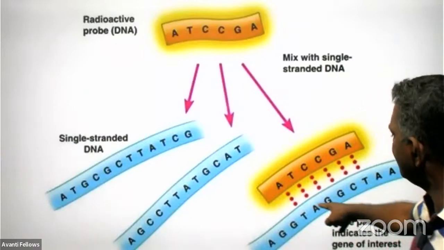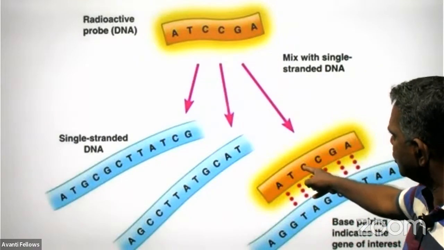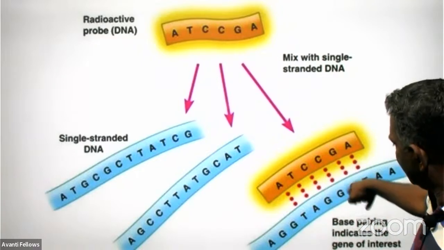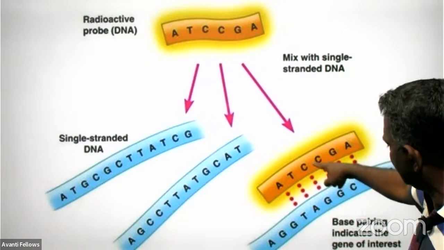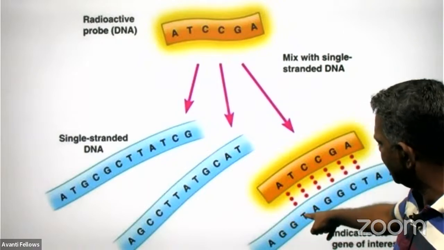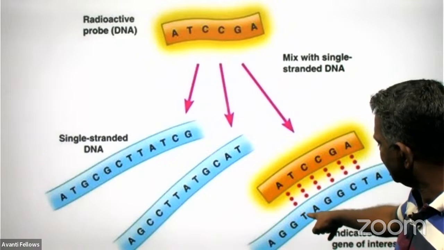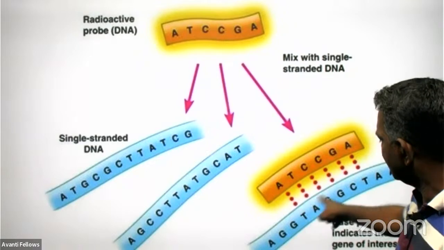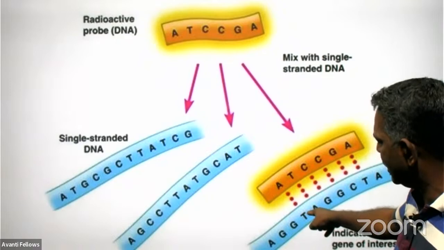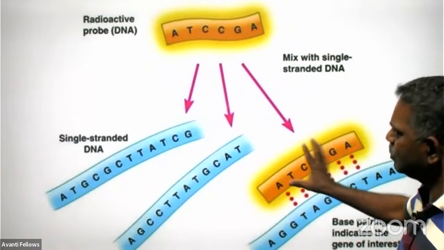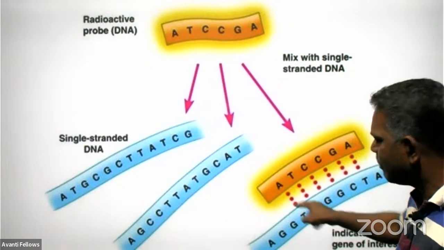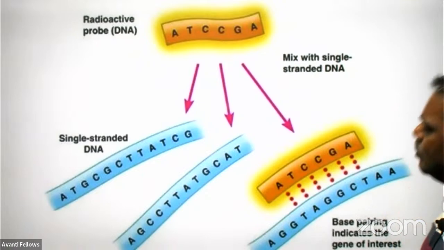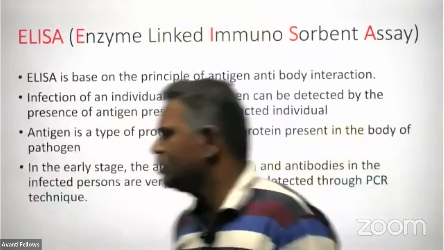So this is after hybridization. Now the radioactive probe is connected with the DNA taken from the patient. Here it is matching: A, T, G, C. If it is defected here, instead of T, suppose it is G, then A never connects to the G, right? So this will not be there. This area will not get the radioactivity. So whenever we expose it to the photographic plate, this never appears because there is no radiation from the G. This is the way through which we identify the mutation in the DNA.